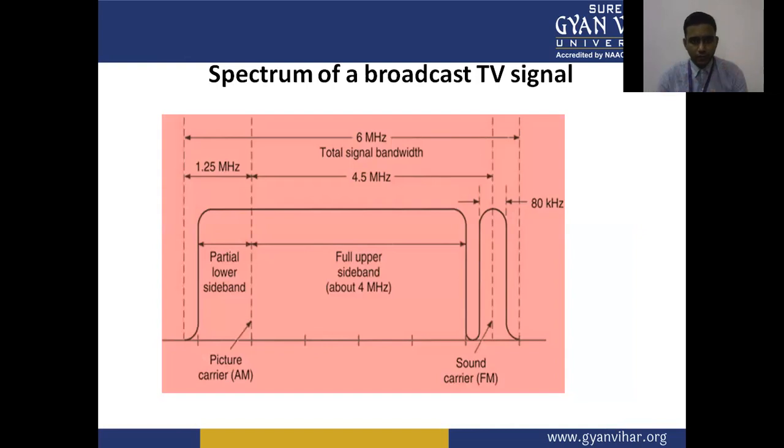This is the spectrum of a broadcast TV signal. The TV transmission works on a 6 megahertz total signal bandwidth, and through this we have a picture carrier and a sound carrier. The bandwidth of the sound signal is 80 kilohertz, and the bandwidth of the picture signal is 1.25 megahertz, and the full upper sideband has 4.5 megahertz. So this is the spectrum of a broadcast TV signal.